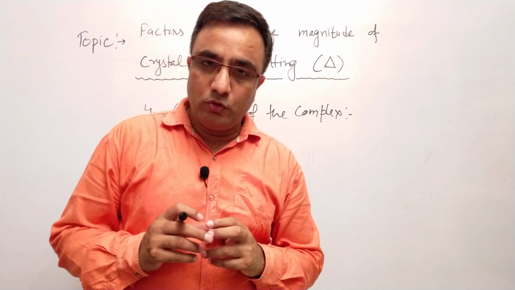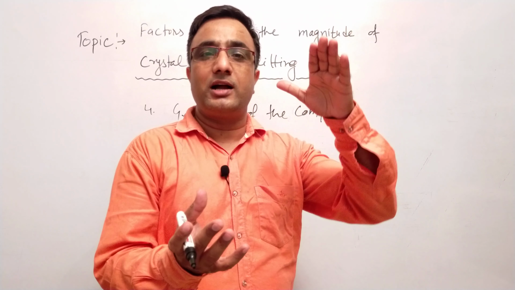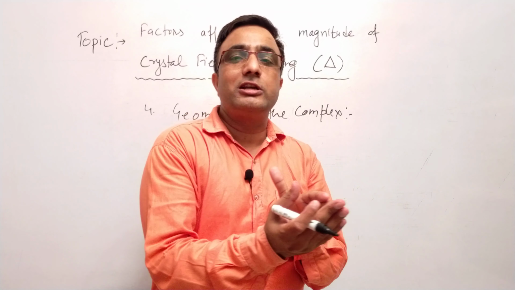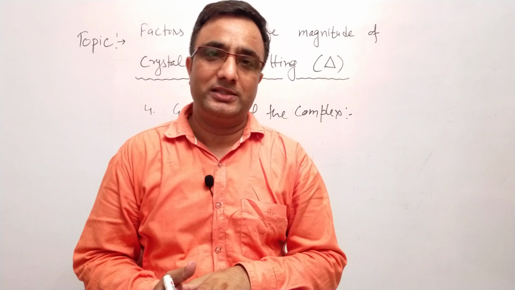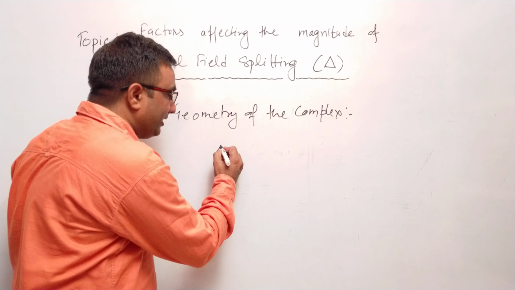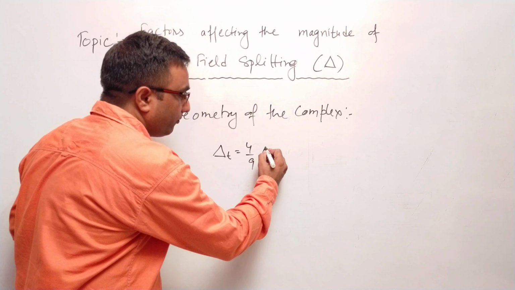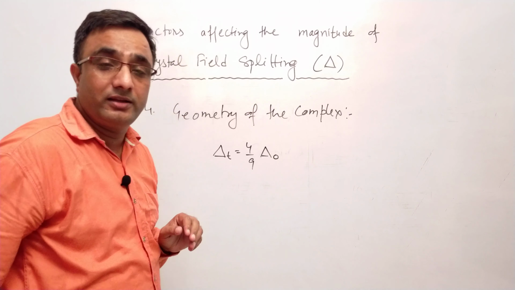I have discussed with you that crystal field splitting in octahedral complexes is higher in comparison to tetrahedral complexes. In tetrahedral complexes, crystal field splitting is 4/9 of the octahedral crystal field splitting.